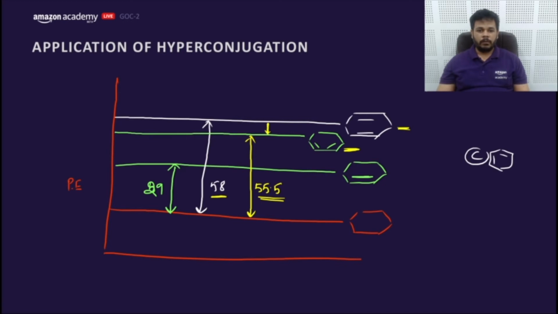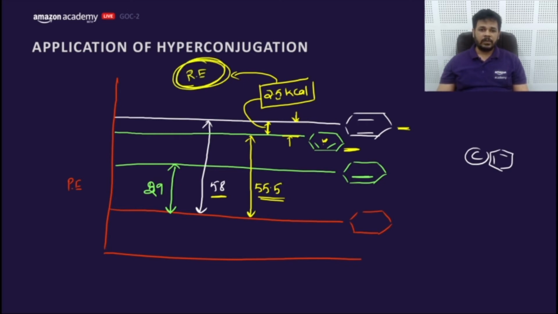Now what about this? 2.5 kilocalorie. What is this called? What is this 2.5 called as? Suppose resonance had not been there in this compound, the energy of this compound would have been here. That means this energy is theoretical and this is experimental. So delta H experimental and theoretical. The difference between delta H theoretical and experimental is the stabilization occurred due to resonance.